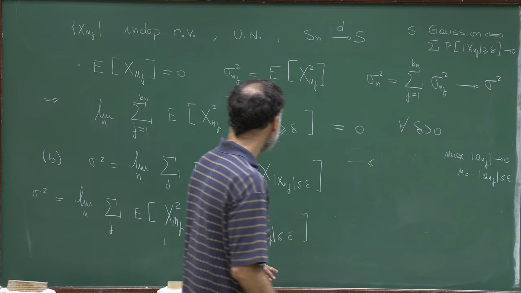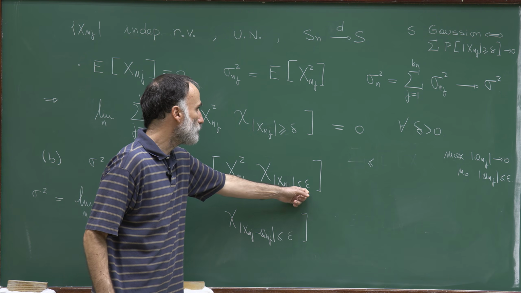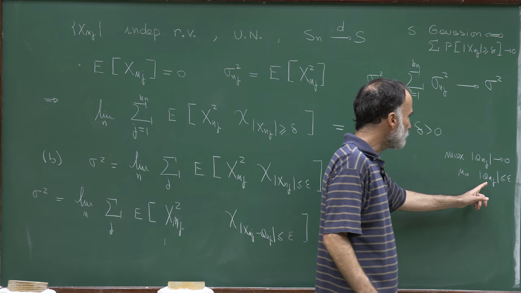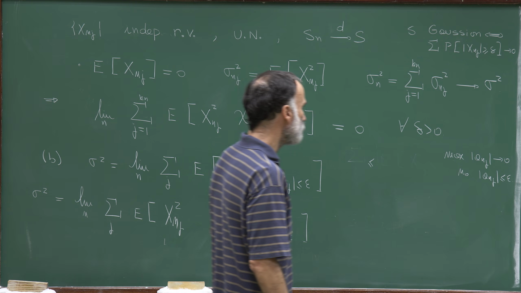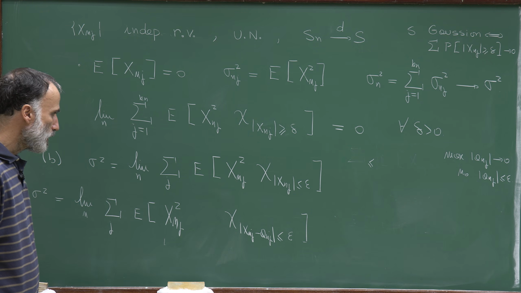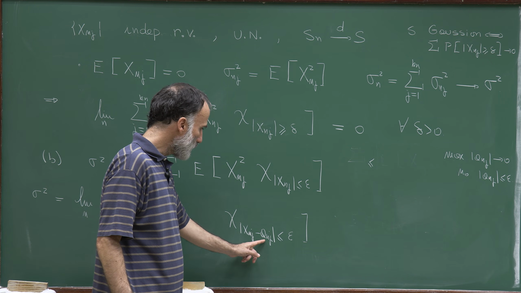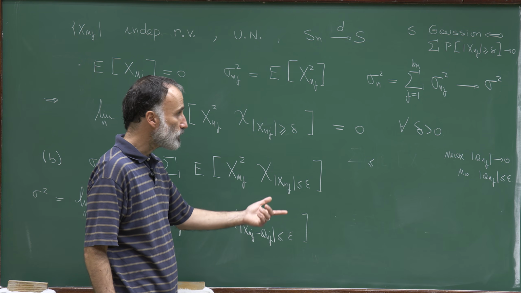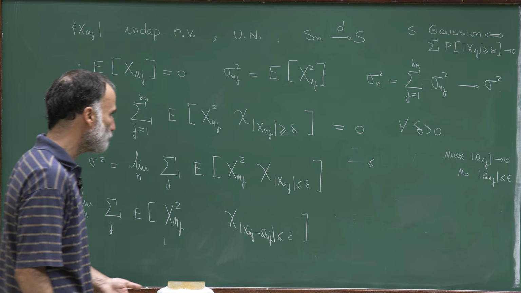So I fixed an epsilon, and I take n0 sufficiently large for a_nj to be bounded by epsilon for all j. And now if I know that x_nj minus a_nj is bounded by epsilon, and a_nj is bounded by epsilon, then I know that x_nj is bounded by 2 epsilon.